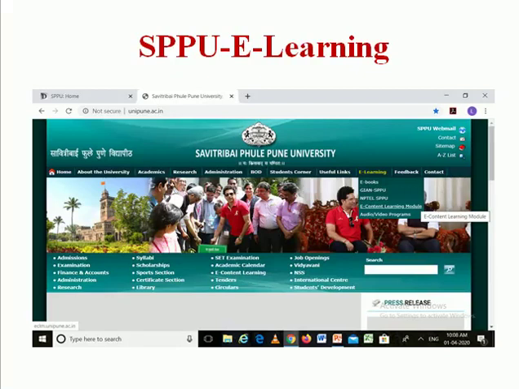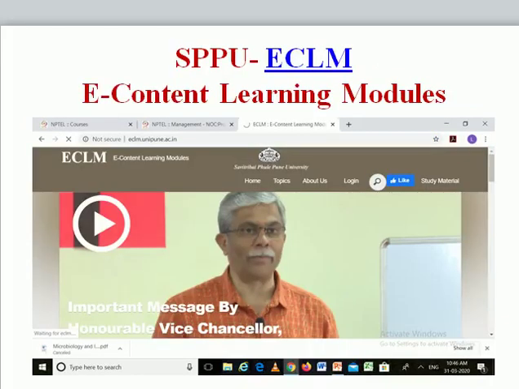Next is Savitribai Phule Pune University e-content learning models and study material. Open the SPPU website and click on e-learning. Next, click on e-content learning models and open the home page of ECLM. Then click on topic.